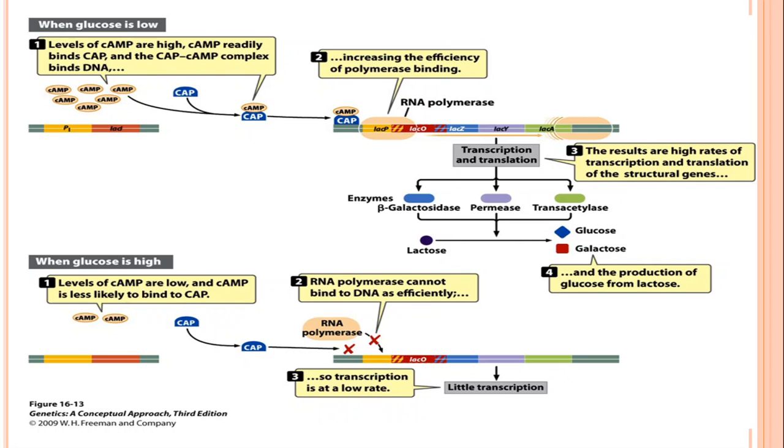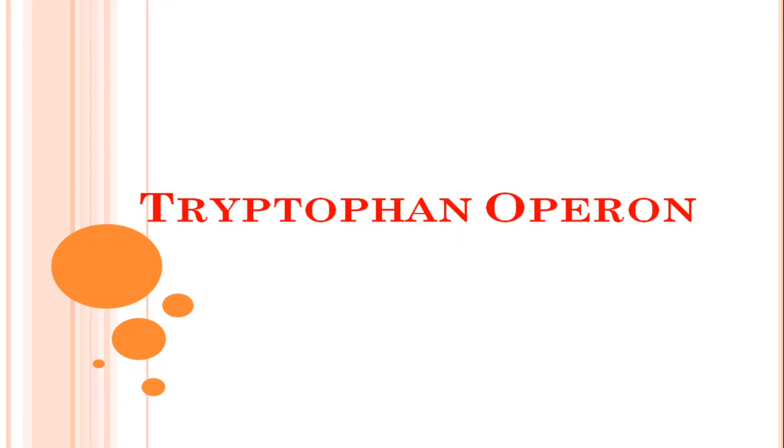So this is all about the Lac Operon, which is an example of an inducible operon. We discussed two kinds of mechanisms in the Lac Operon: the negative inducible control mechanism, and second, catabolite repression. The next operon will be the tryptophan operon, an example of a repressible operon, which we will discuss in our next lecture.